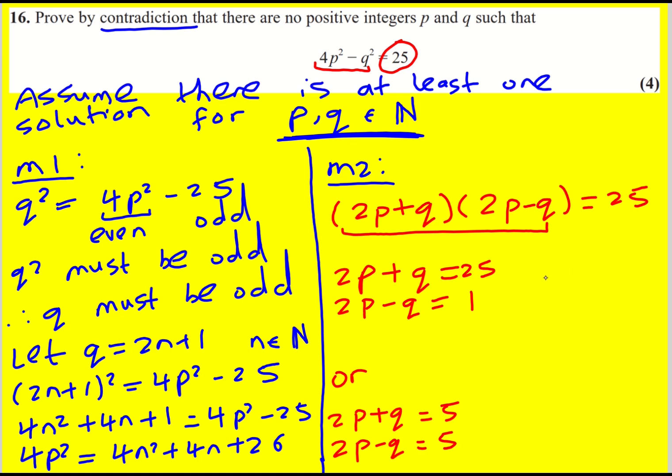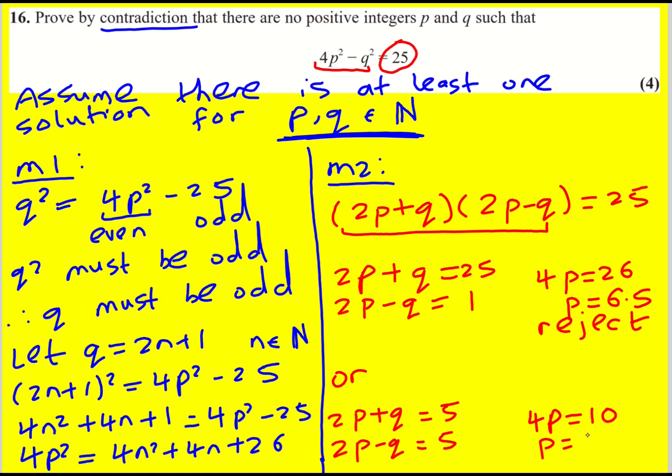Now if I add these two equations together, I'll get 4p equals 26, but then I'll get that p is 6.5, and this is not valid, because remember p has to be a whole number. And if I do it over here, then I'll get 4p equals 10, but then p will be 2.5, and so I'll reject it as well.